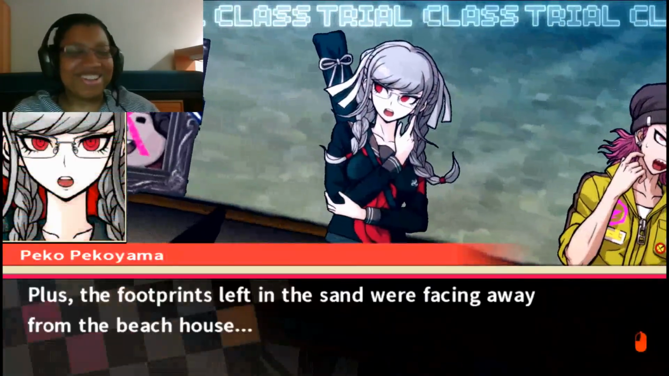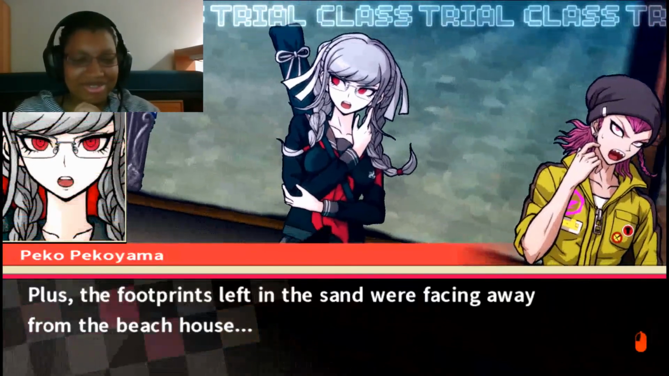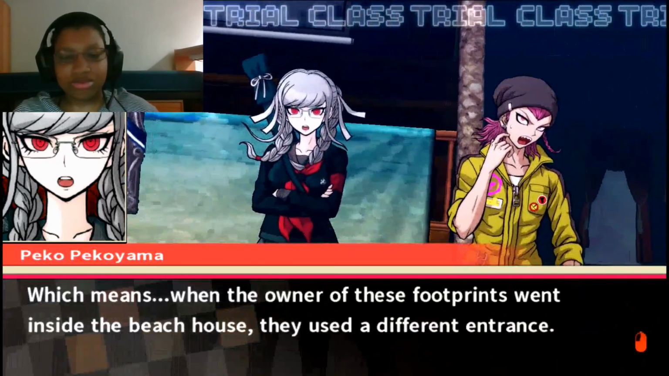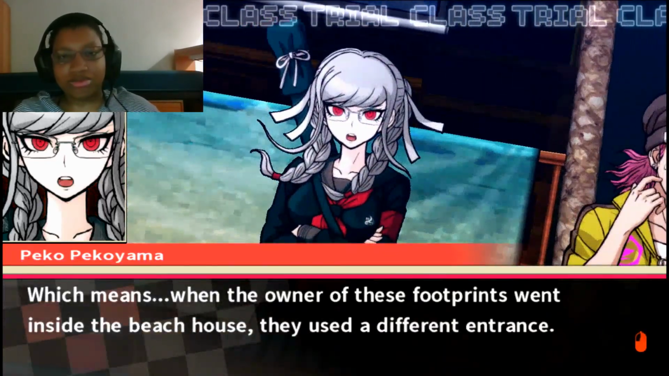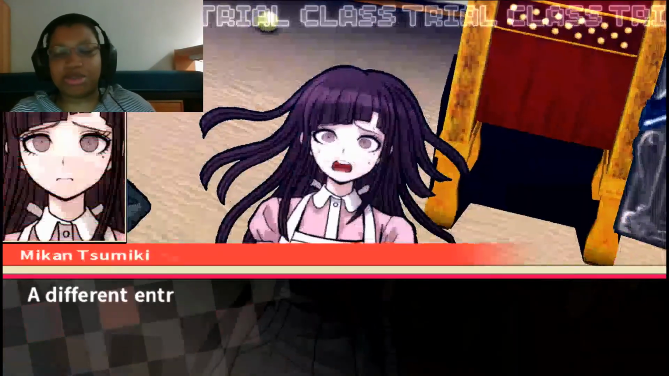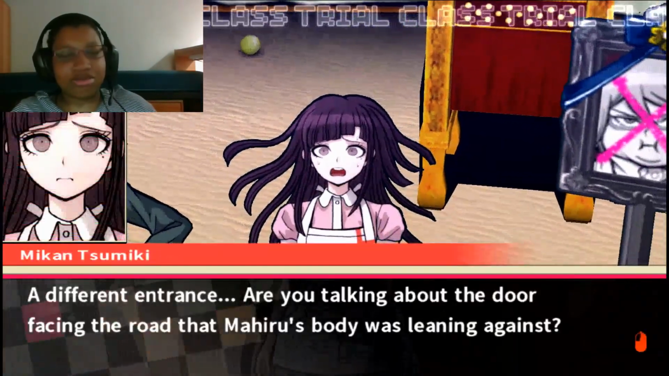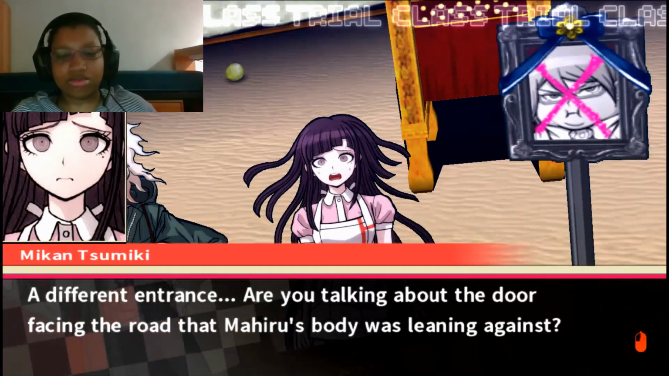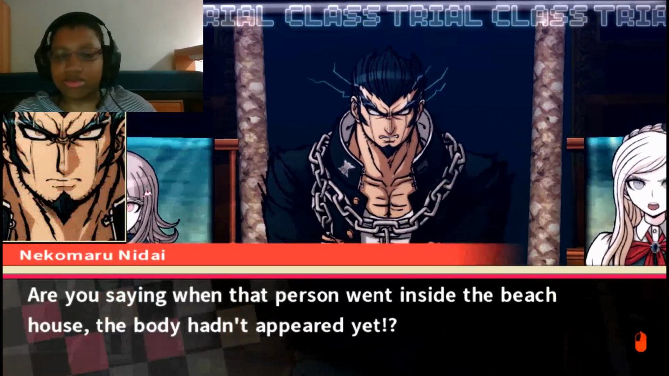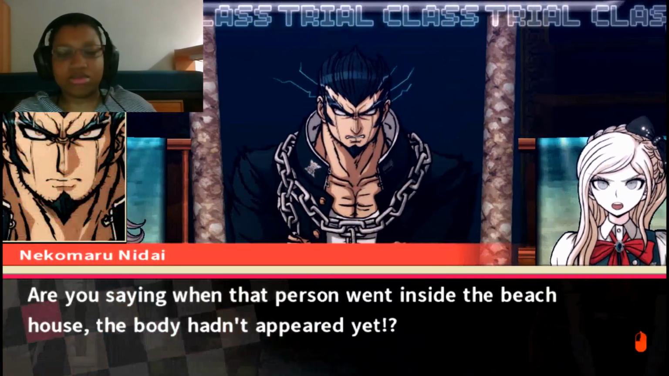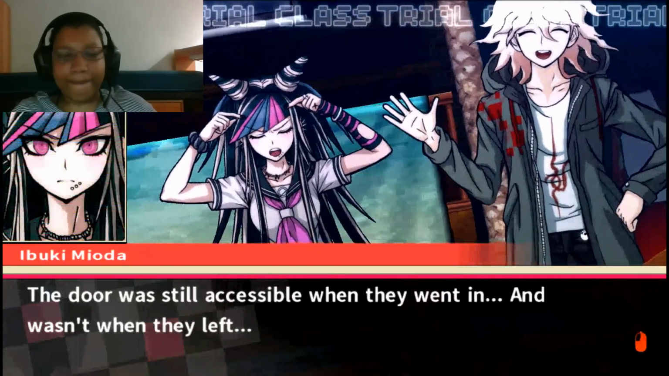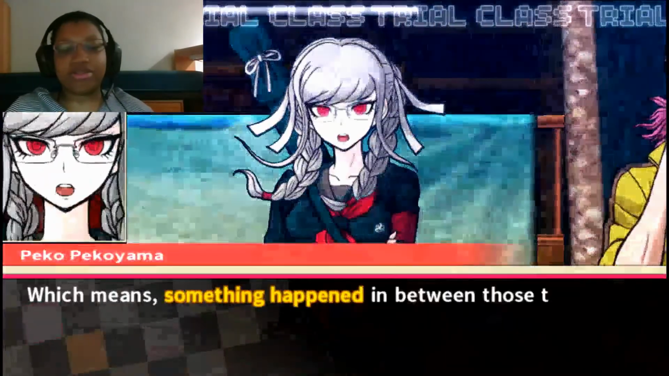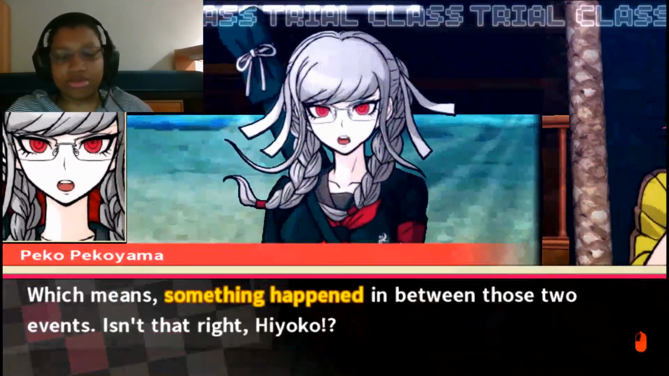Yes, the footprints left in the sand were facing away from the beach house. Which means when the owner of these footprints went inside the beach house, they used a different entrance. Right, the roadside entrance, because it wasn't being blocked at the moment, I guess. Are you talking about the door facing the road that Mahiru's body was leaning against? Are you saying when that person went inside the beach house, the body hadn't appeared yet? The door was still accessible when they went in, and wasn't when they left. Right. Means something happened between those two events.